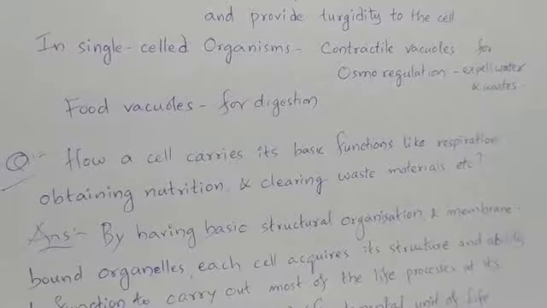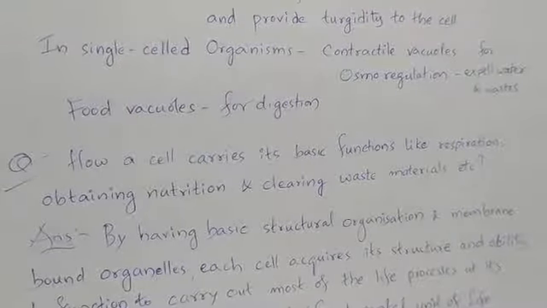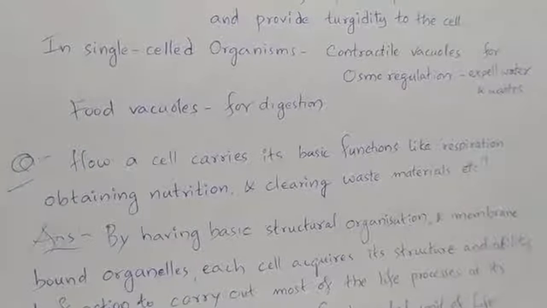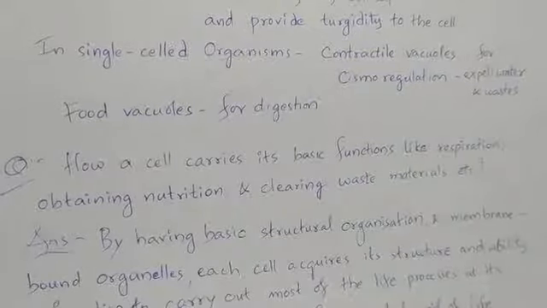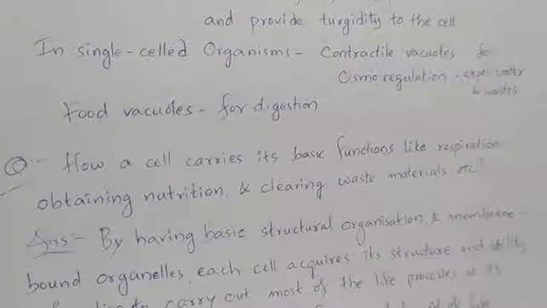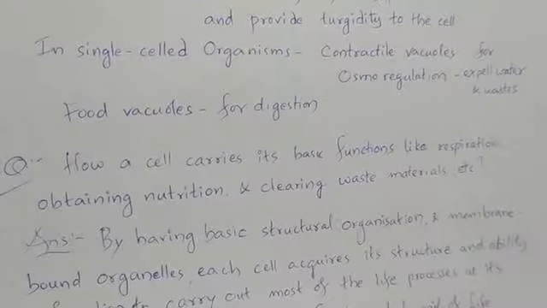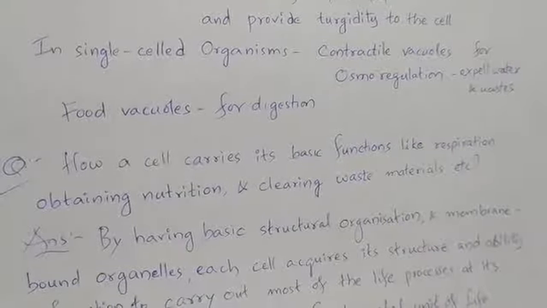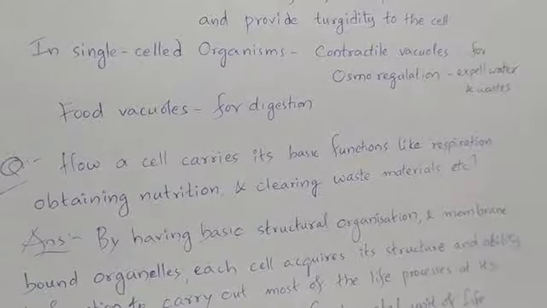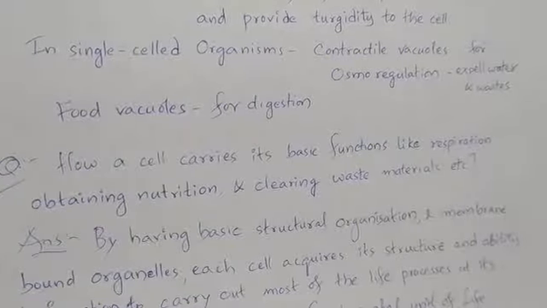Once the food particle is inside the food vacuole, the digestive juices are released inside this food vacuole and they digest the food. Once the food is digested, by means of normal diffusion, the digested food is absorbed into the cell and the wastes are expelled out again by this food vacuole.